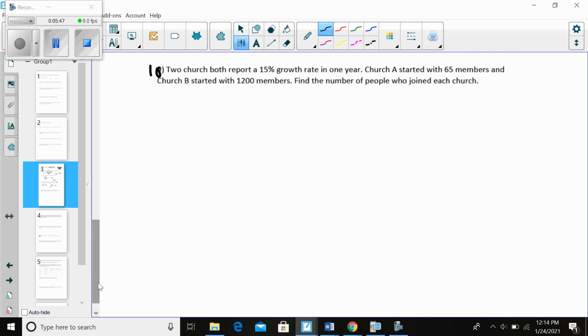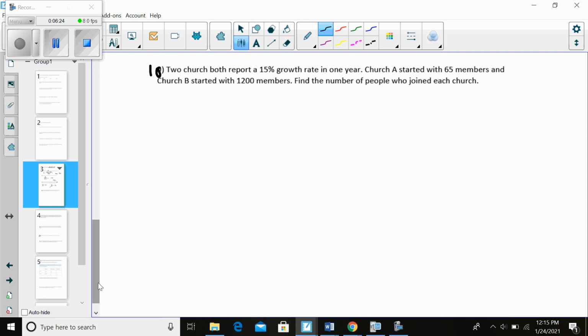Okay, so 2 churches report a 15% growth rate in 1 year, because I can remember being in church, and I remember our pastor being very proud of this and saying, we are the fastest growing church in our denomination. We are the fastest growing church in New York State. And I remember thinking, okay, we're kind of a small church, right? It's easier for us to show a large percentage growth in 1 year than it would be for some of these churches that have, like, 1,000 or 2,000 members.